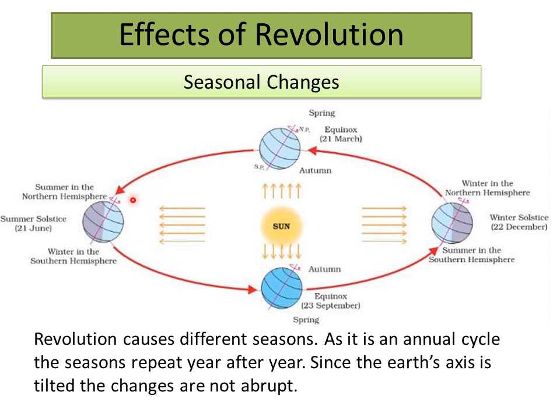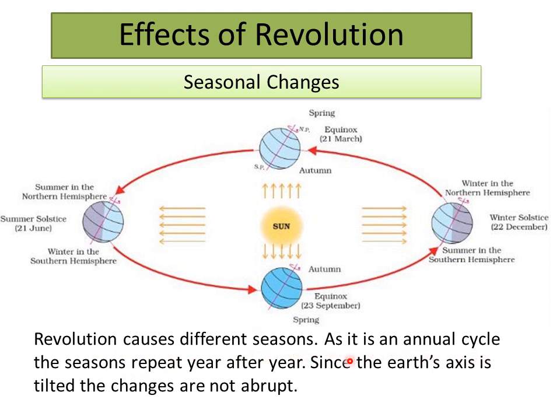So, on 21st of June, the North Pole is tilted towards the Sun and the South Pole is tilted away from the Sun. So, there is summer in the Northern Hemisphere and winter in the Southern Hemisphere. Moving on to 22nd of December, the North Pole is tilted away from the Sun and the South Pole is tilted towards the Sun. So, there is summer in the Southern Hemisphere and winter in the Northern Hemisphere. So, revolution causes different seasons.